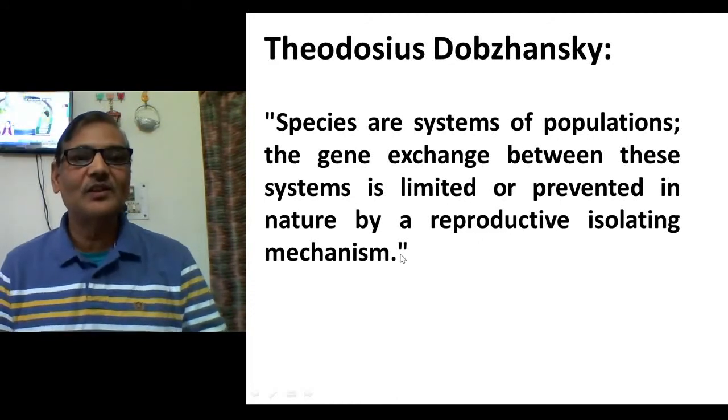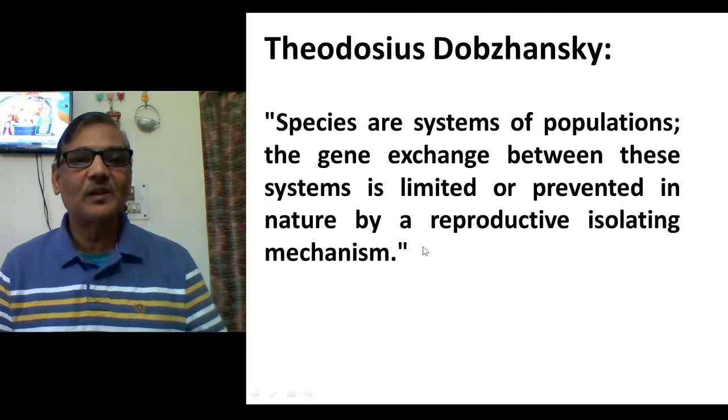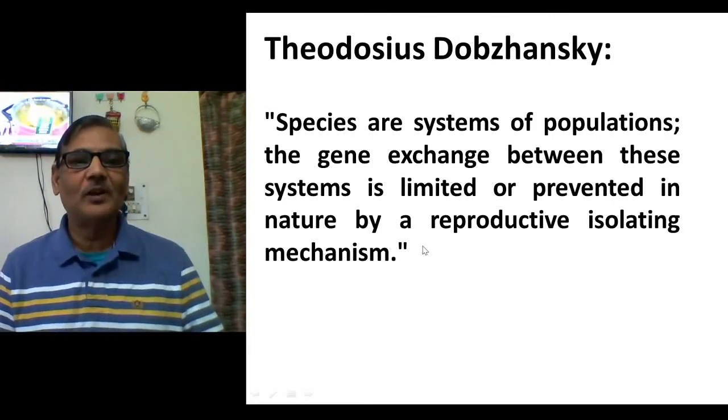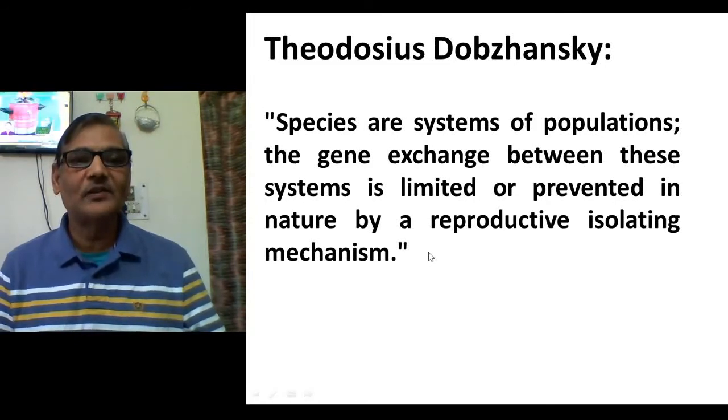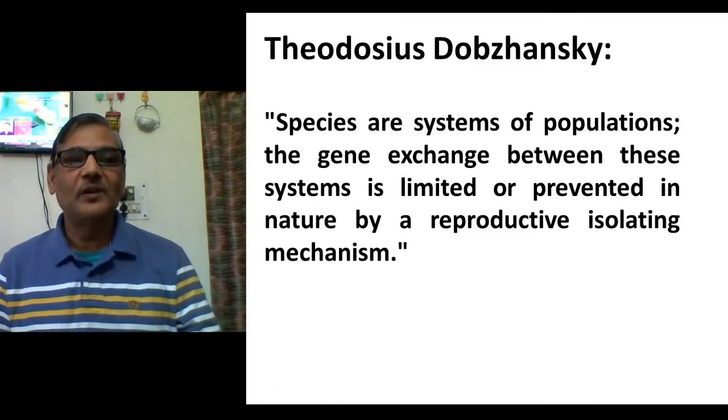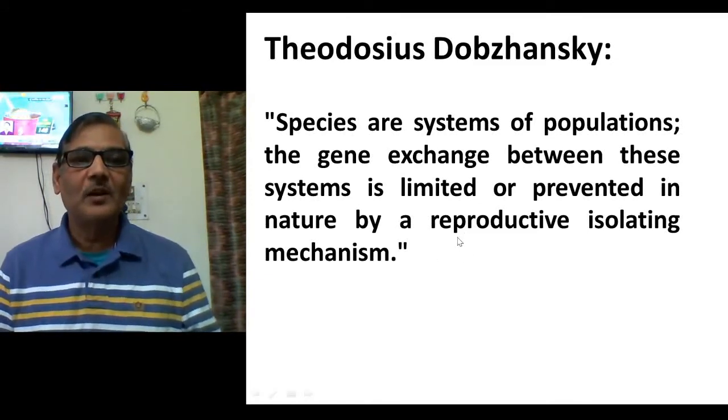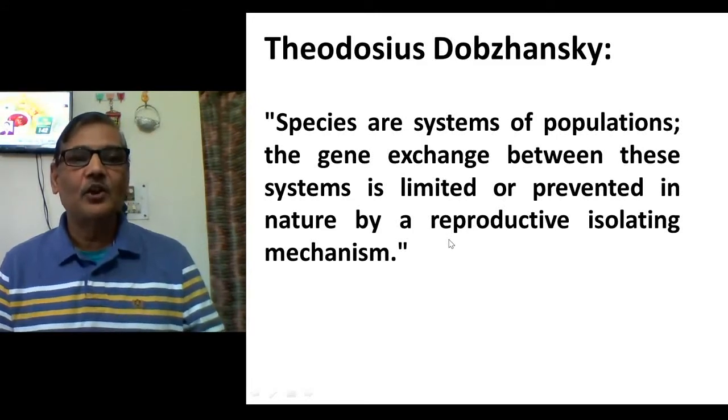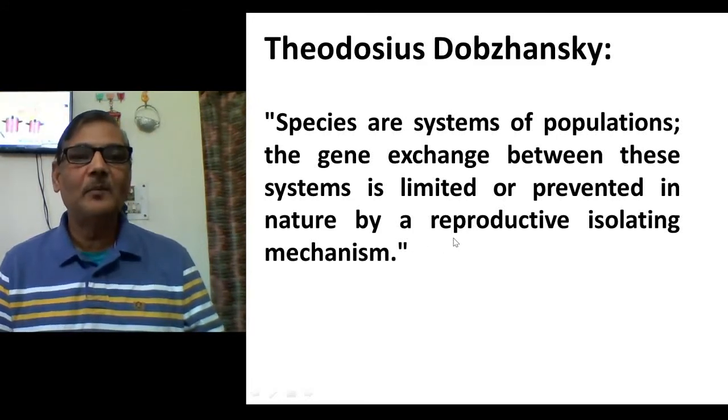This is an important aspect. If you consider Drosophila melanogaster as one species and Drosophila bipectinata as a different species, and you keep members of these two species together in a single jar, you will find that they will not mate with each other.